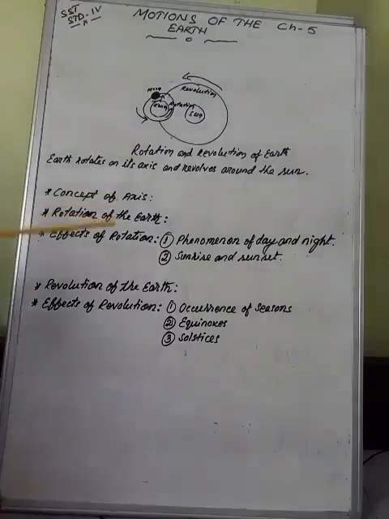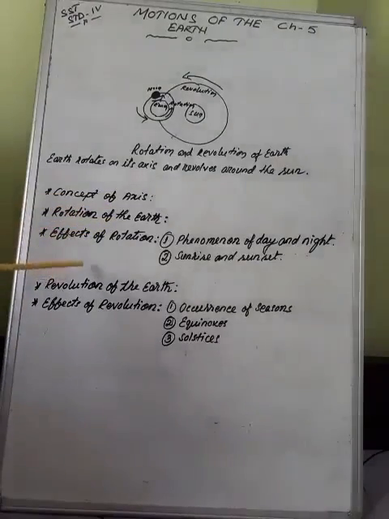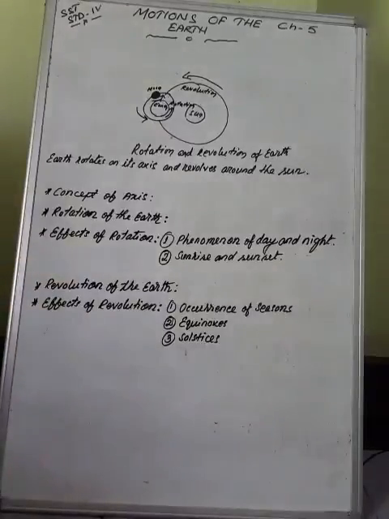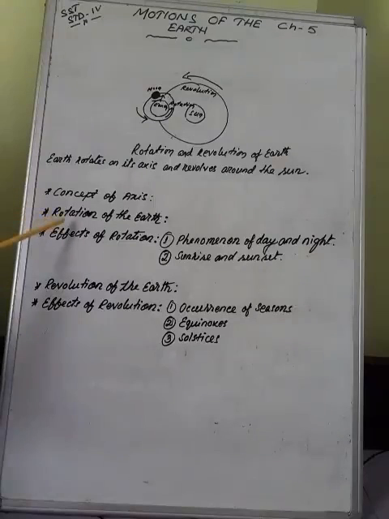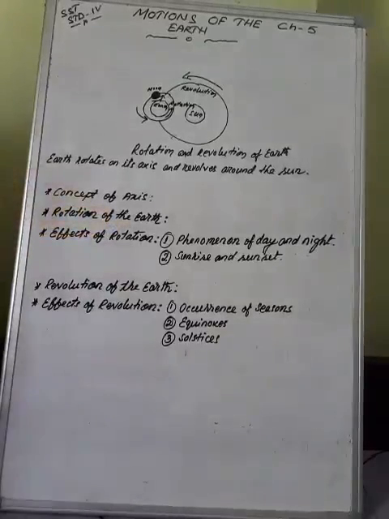Then the second one is effects of rotation. Effects of rotation: the phenomena of day and night. We learned rotation of the earth. Rotation causes 24 hours. Then how do day and night occur? The day and night are caused by the rotation of the earth.